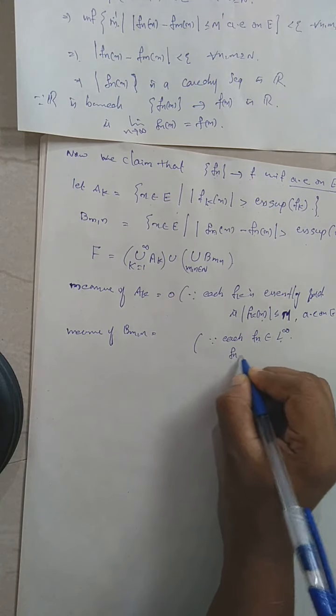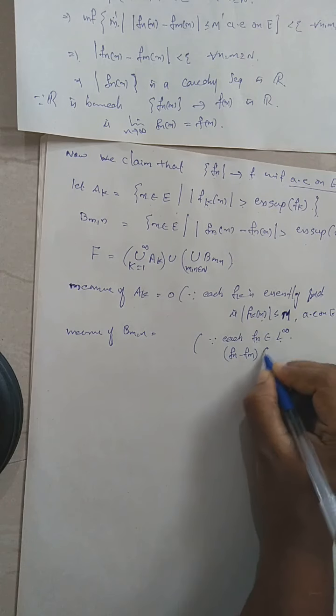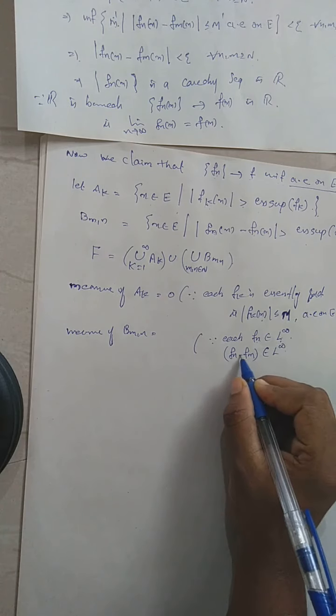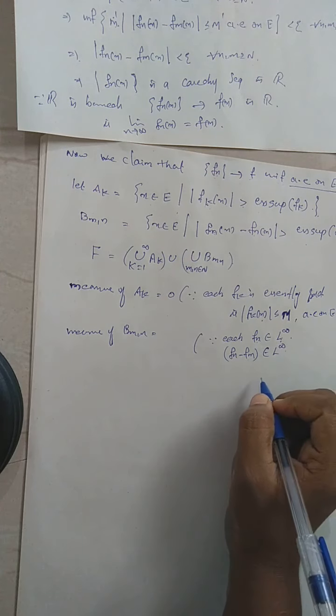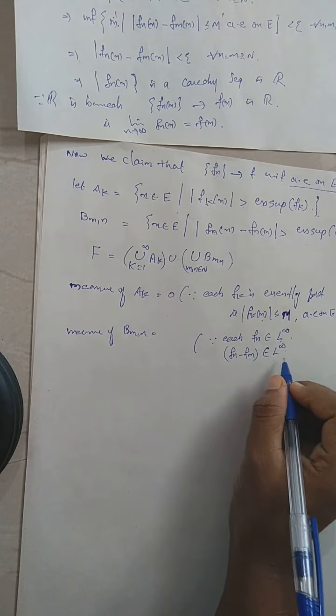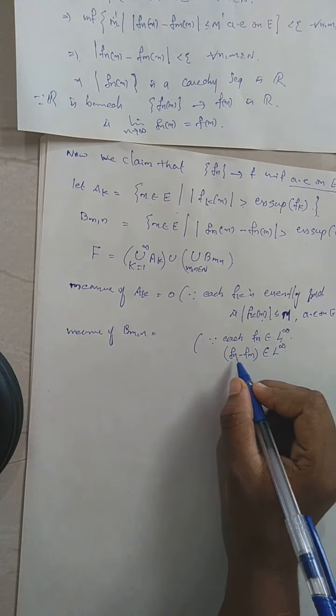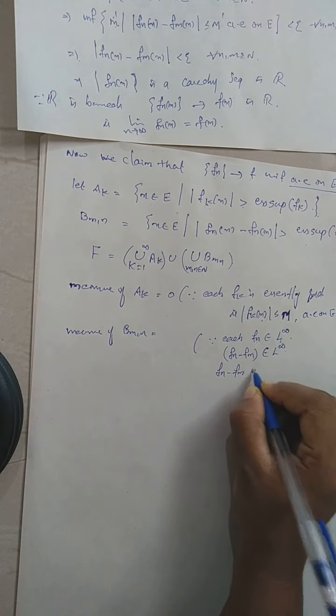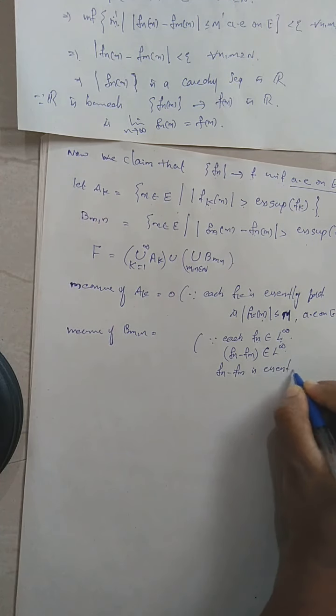So Fn minus Fm is also an element in L infinity, and you know L infinity is a normed space and it is a linear space. So the difference between two elements belongs to L infinity, right? Then you can say that Fn minus Fm is essentially bounded.